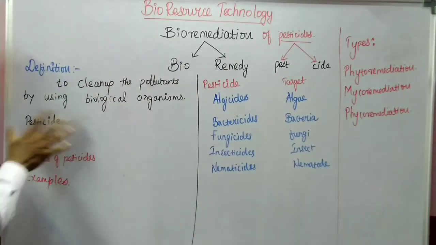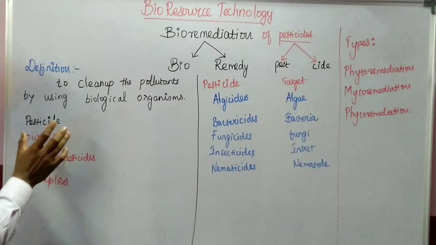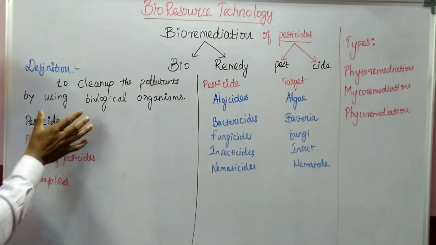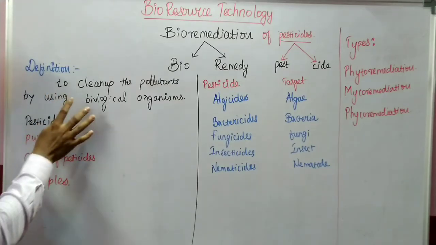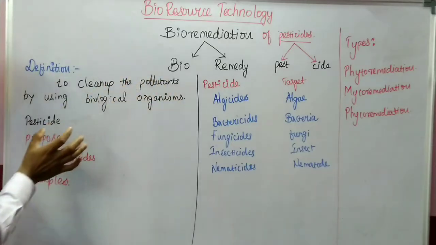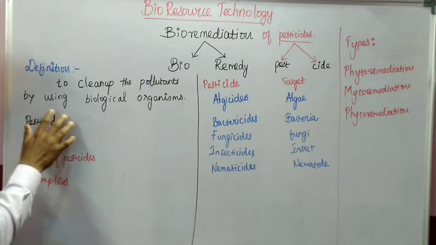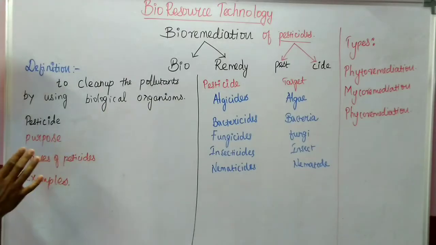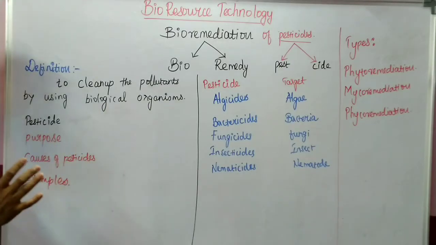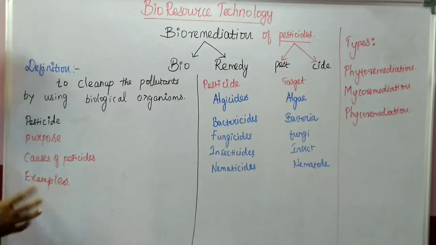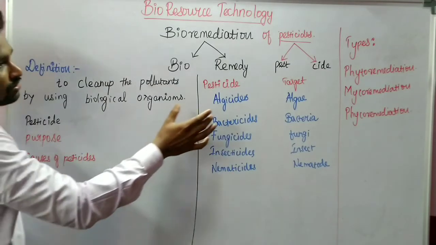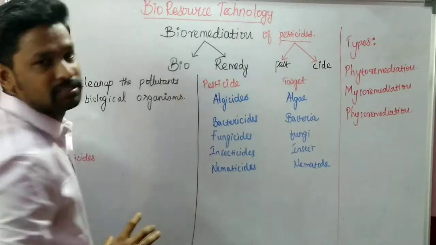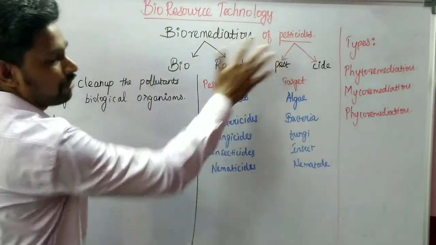Okay. So we will start with the definition. The definition of bioremediation can be written like this: to clean up the pollutants of our environment by using biological organisms. That biological organism might be unicellular or multicellular, right? Okay. Our topic is also connected with pesticide. So, bioremediation of a pesticide.